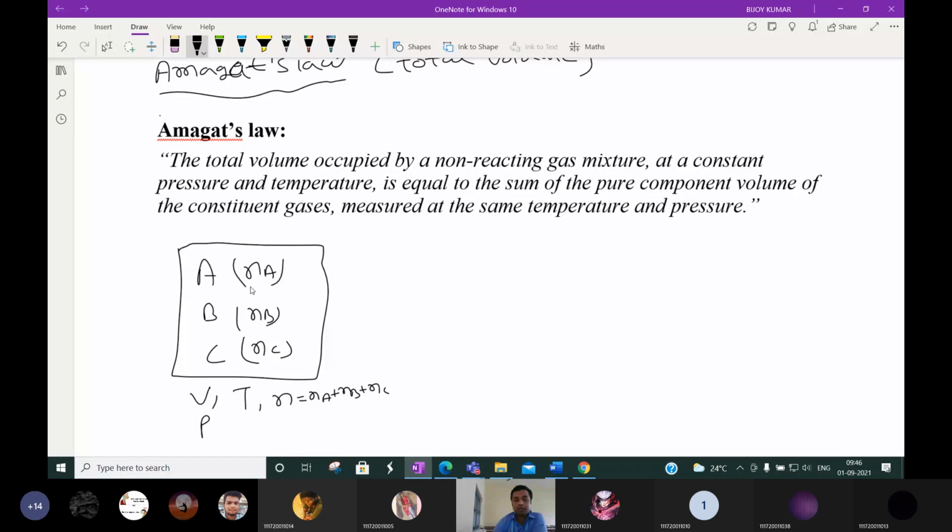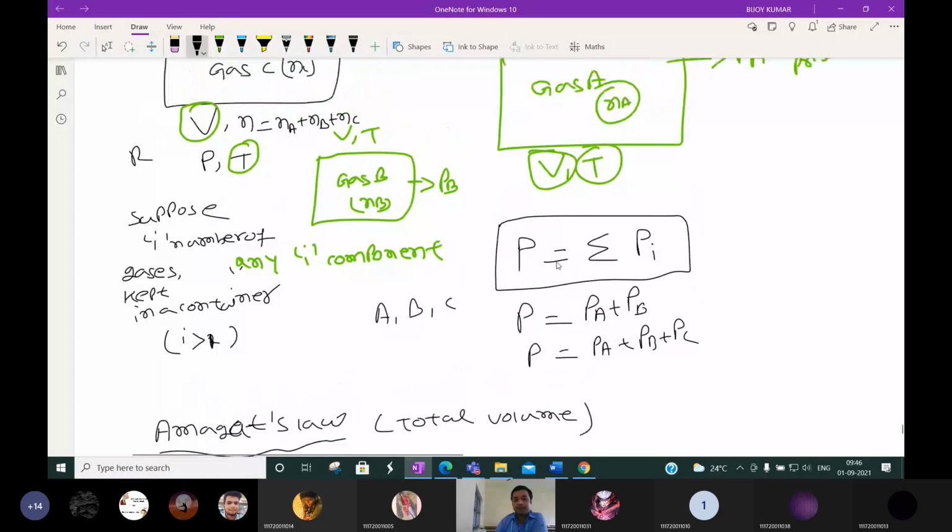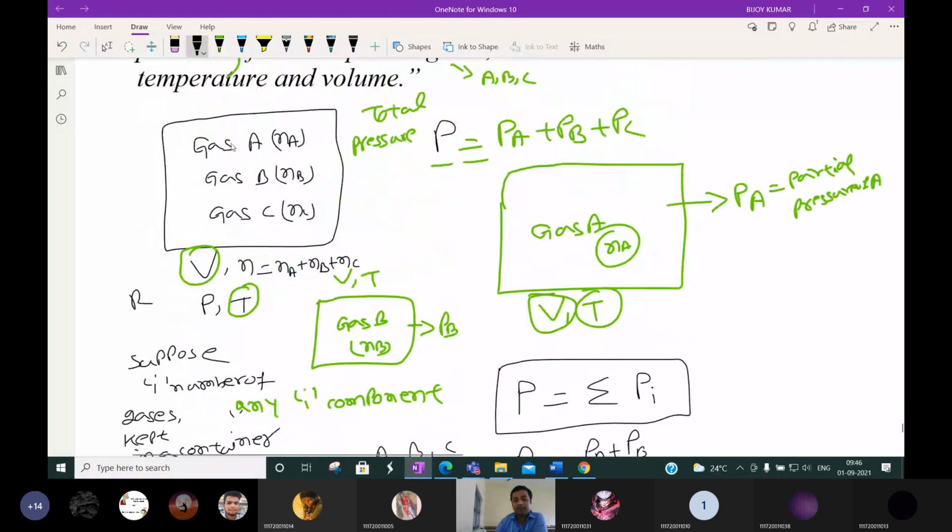In Dalton's law, we calculate the total pressure. The total pressure is nothing but the sum of individual partial pressures. And partial pressure is the pressure exerted if the same moles of gas were kept in a container having the same volume and same temperature. That is called partial pressure.